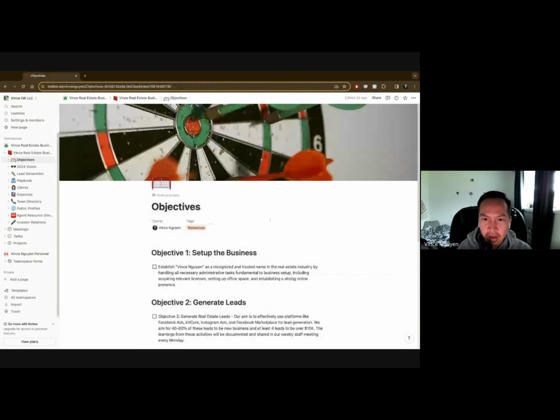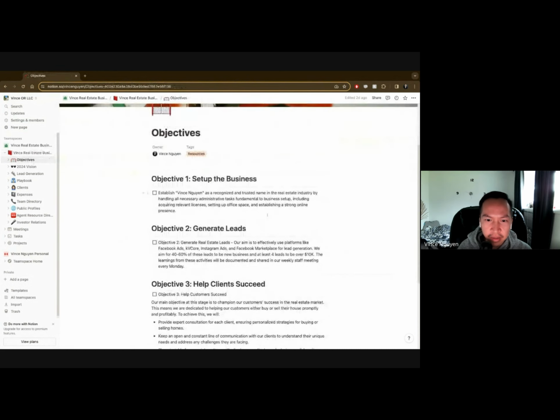So first thing when it comes to objectives, and I'm not going to go into details about it: number one objective is to set up the business. Number two is to generate the leads. And then number three is to help our clients succeed. Right now, we have completed the first objective, and we're going to kick off the generation of leads starting on the 1st of January, so in 2 days here.